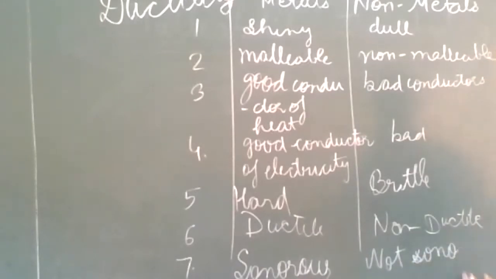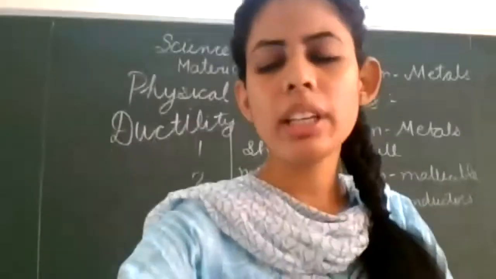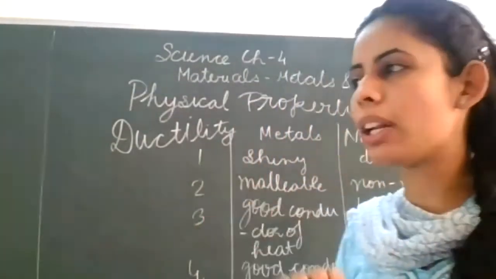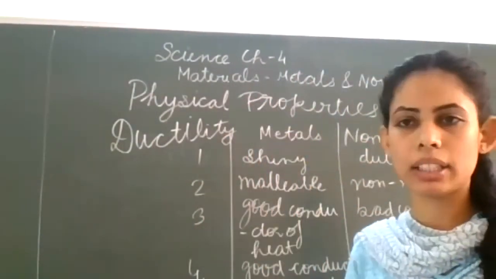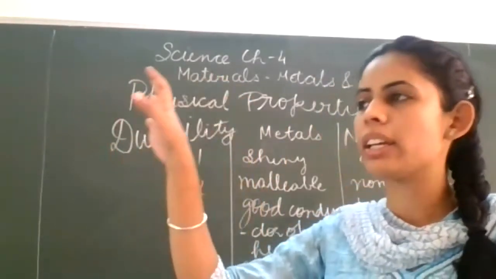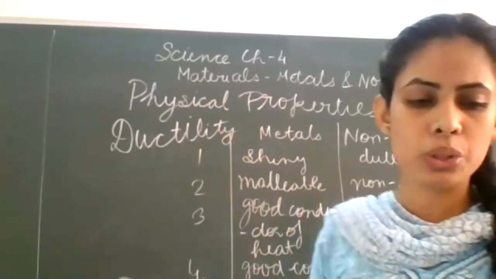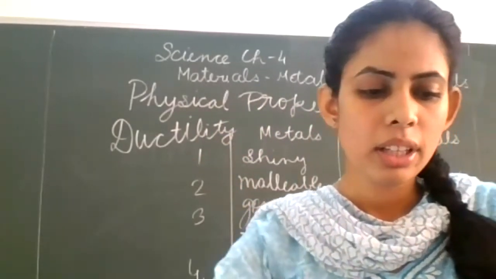Non-metals do not produce sound. Clear? You might have seen that जो temple bell होती है, it is made up of metal. इसलिए वो जो sound produce करती है, when we hit that bell, then what will happen? Sound is produced. Clear?